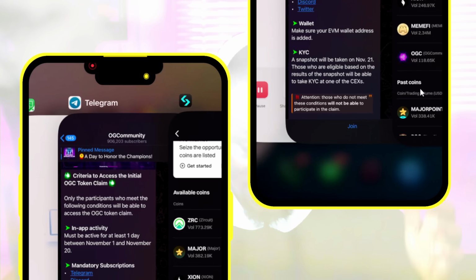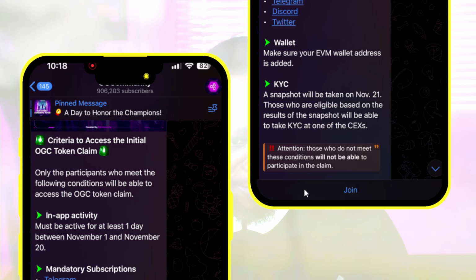Let me show you something. You see I have limited time to join. Can you see it says the snapshot will be taken on November 1st, and today is November 11. You have 10 days before the snapshot. Can you cope with 10 days? Because if you have joined my Telegram channel, you would have seen these updates since. But the 10 days, let's see if you can do something between the 10 days.